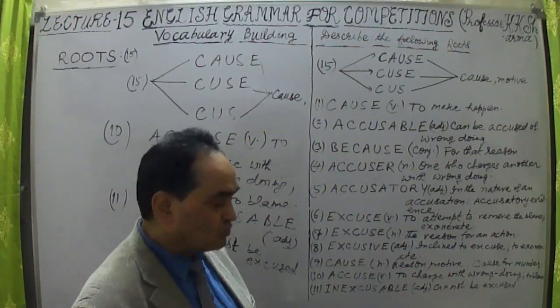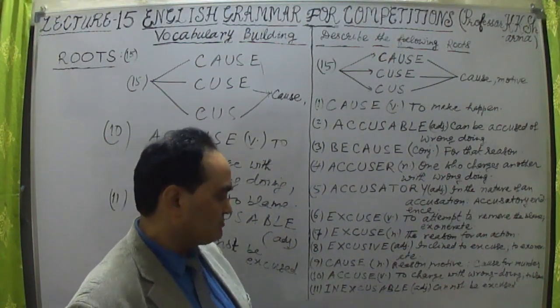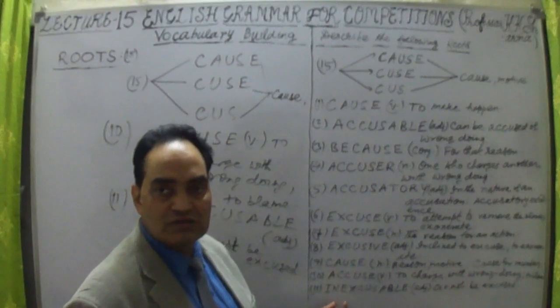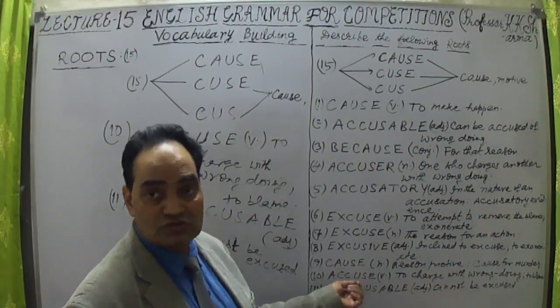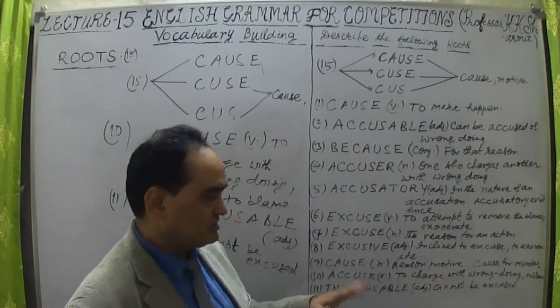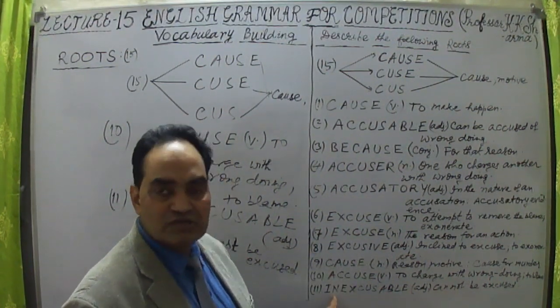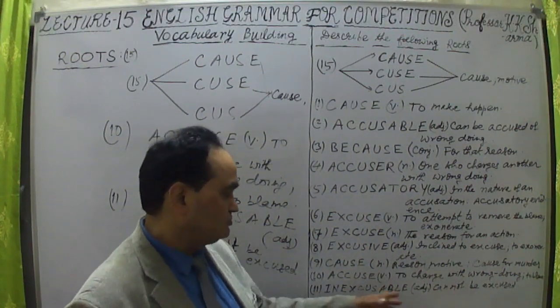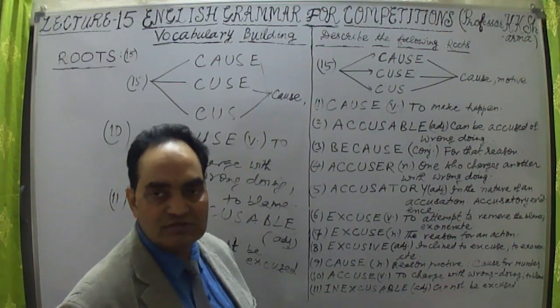Excuse means out of blame, but cannot be excused means he is to be blamed. This is just a double negative. Ex means out, in means not. Inexcusable means not out of the blame. He is to be blamed.